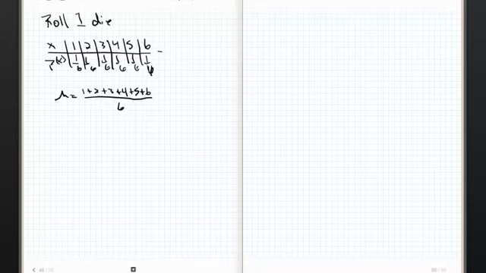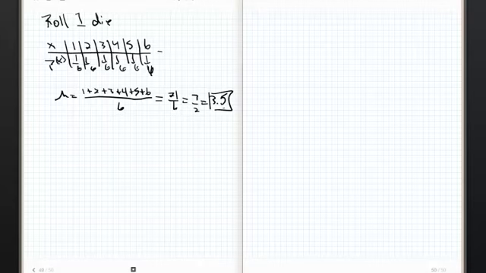1 times a sixth plus 2 times a sixth. I just found the common denominator, right? Let's see, that's easy, right? That's 21 sixths, which is 7 halves, or 3.5.